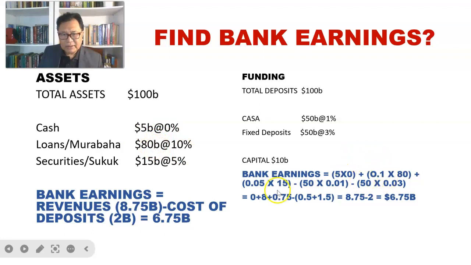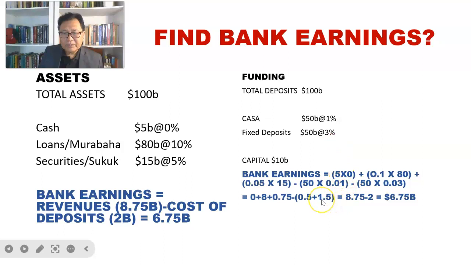So we get here 0.1 multiplied by 80, and then 5% multiplied by 15 billion of sukuk, and we add up 0 plus 8, plus 0.75, minus the cost of deposit, which is 0.5%, 50 billion, which is 50 billion multiplied by 1%, I presume.